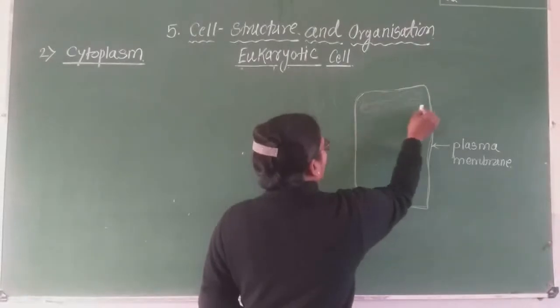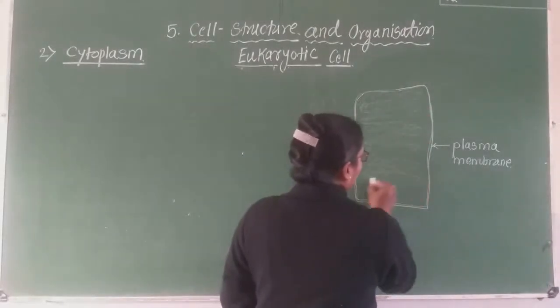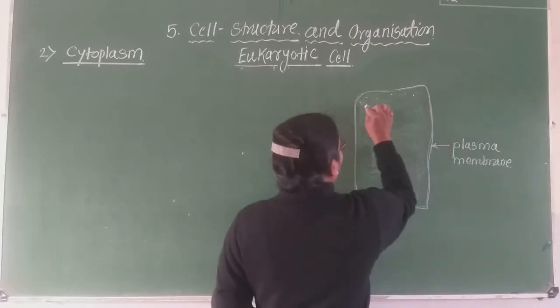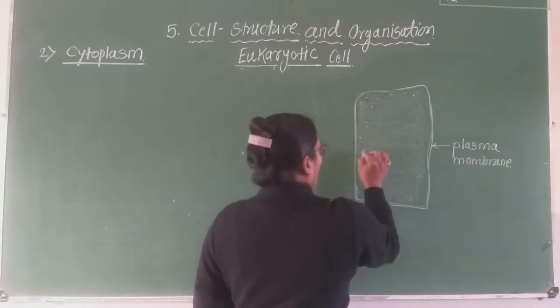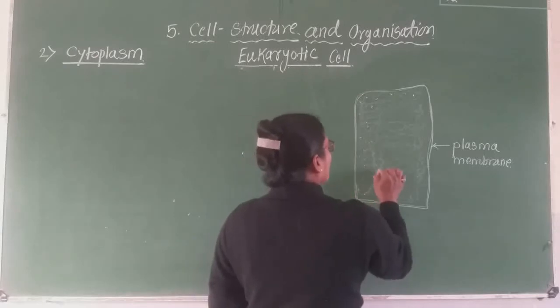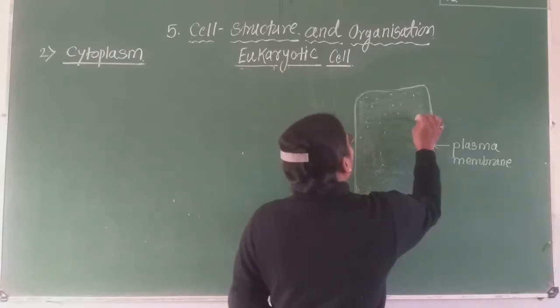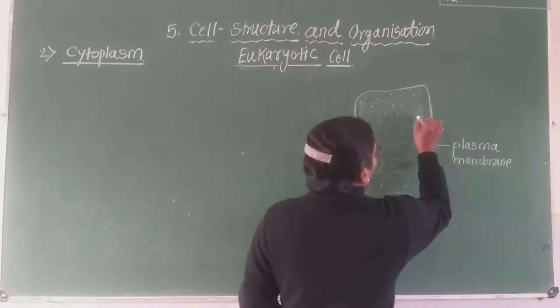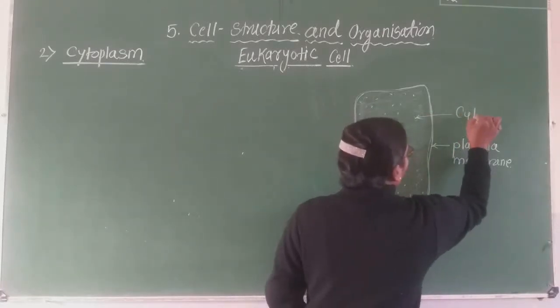This substance is present inside the interior of the plasma membrane. This ground substance or ground matrix is called cytoplasm.